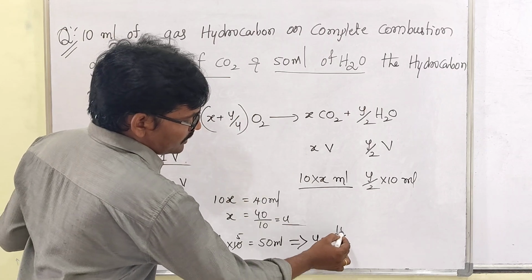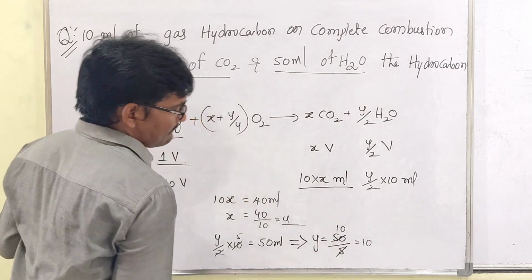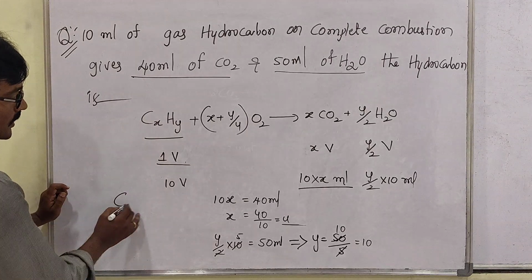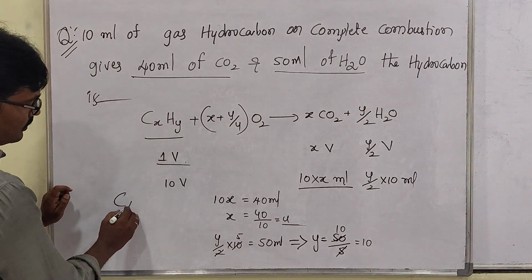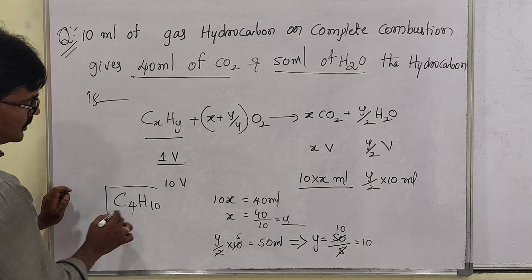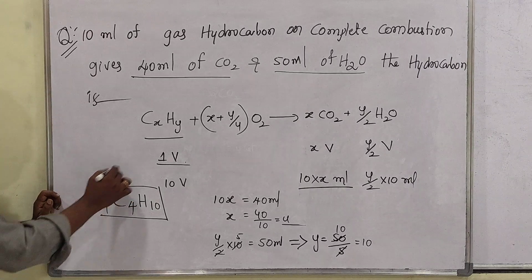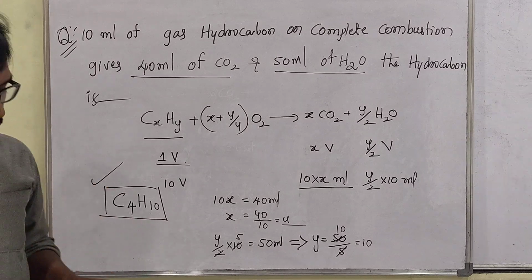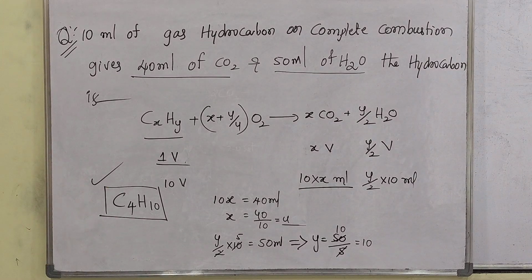5 into 10 is 50, so y is 10. So x value is 4 and y value is 10. So this is the hydrocarbon, C4H10. Understand, my dear students? So this is the question. Just note it. 2 more questions will be there. We'll discuss now.